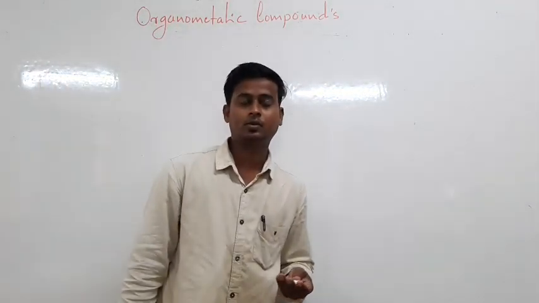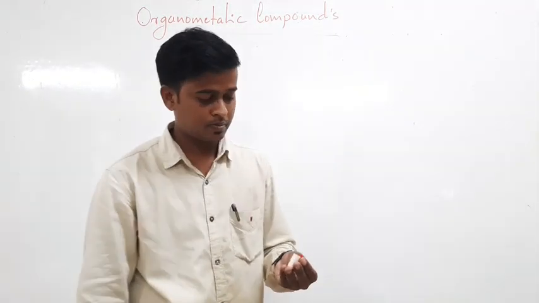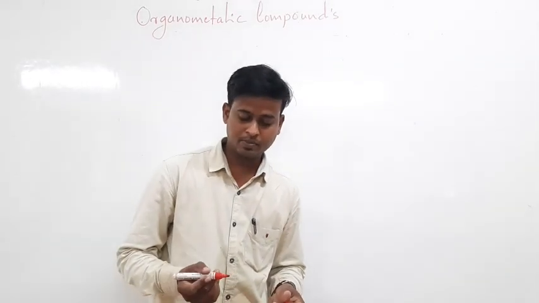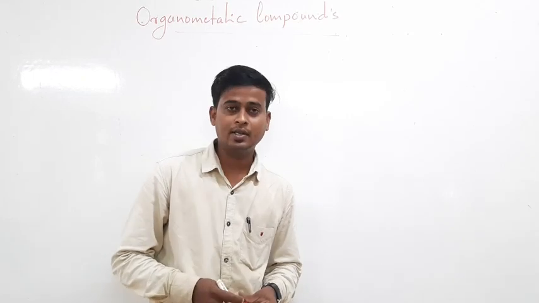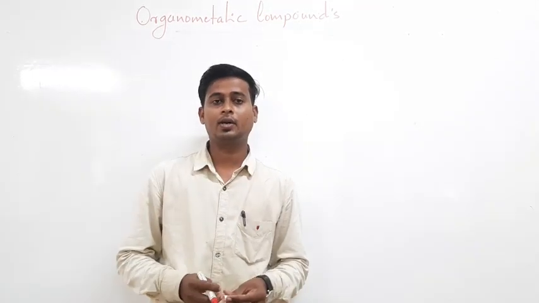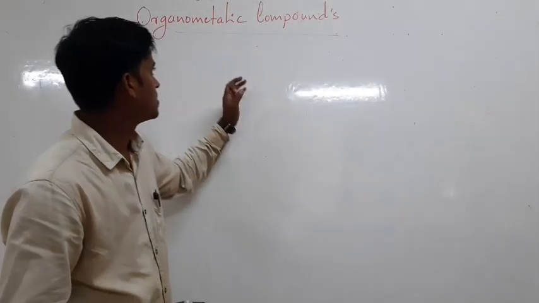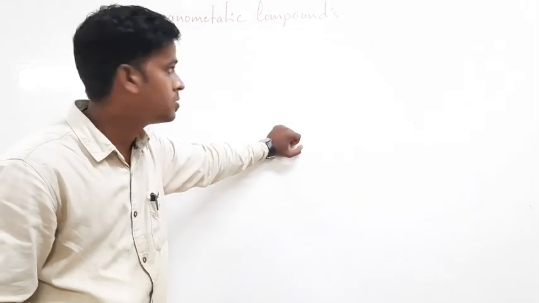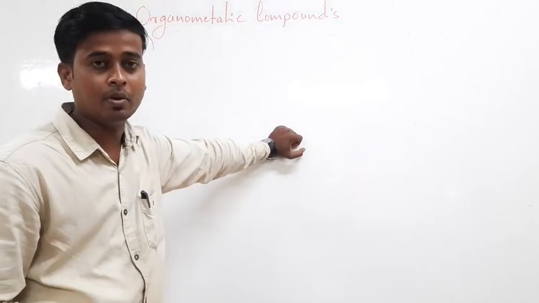Good morning friends. Today we are going to discuss BSc third semester organic chemistry: organometallic compounds. As the name indicates, what is an organometallic compound?